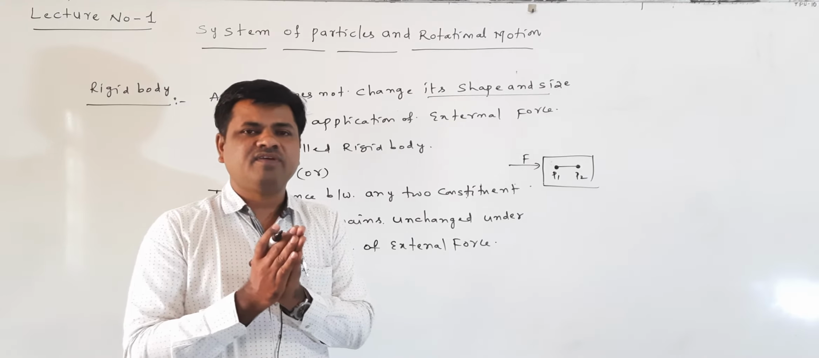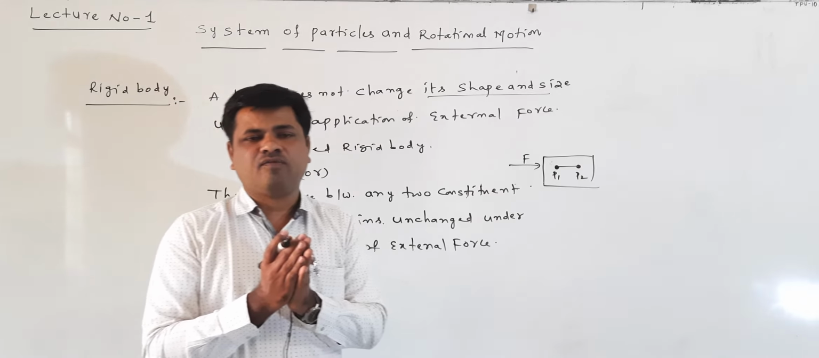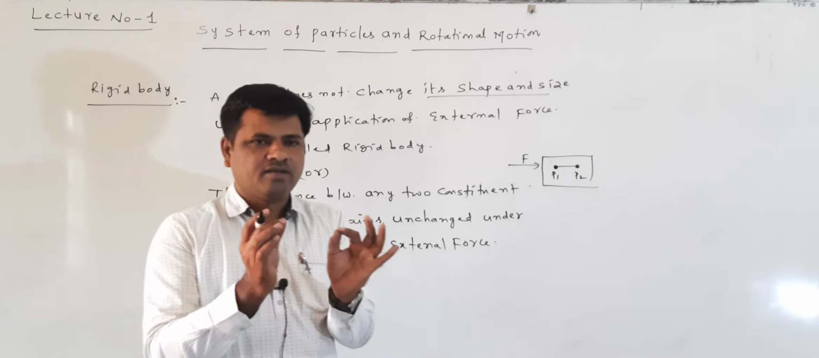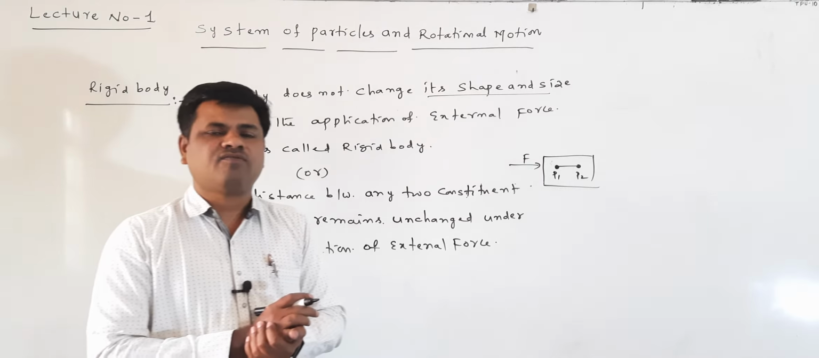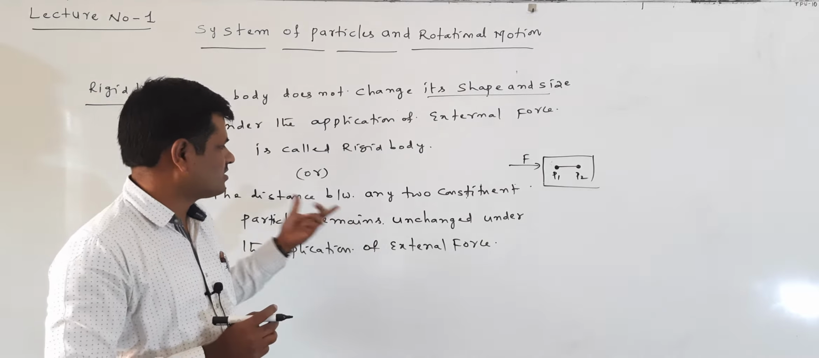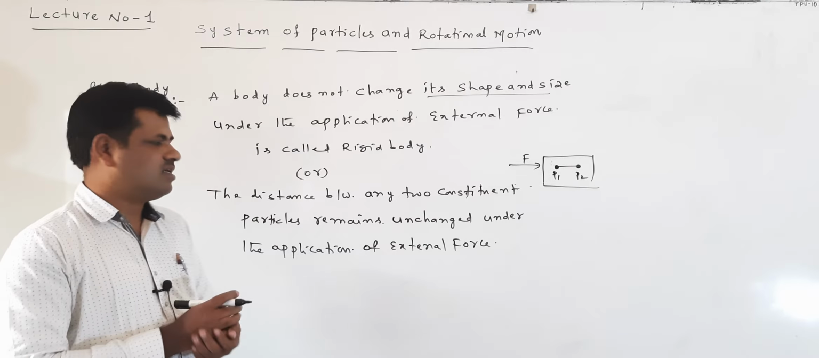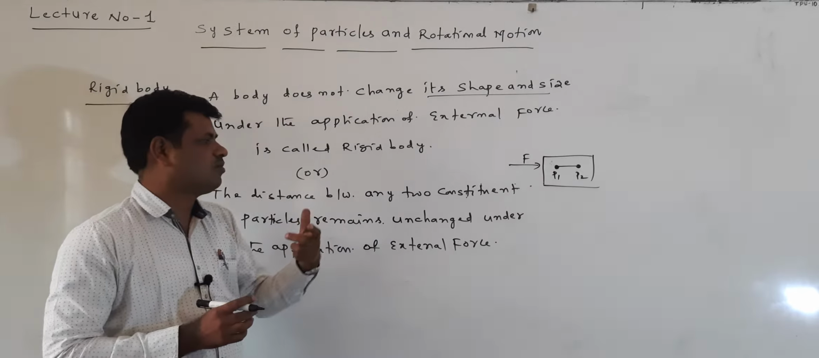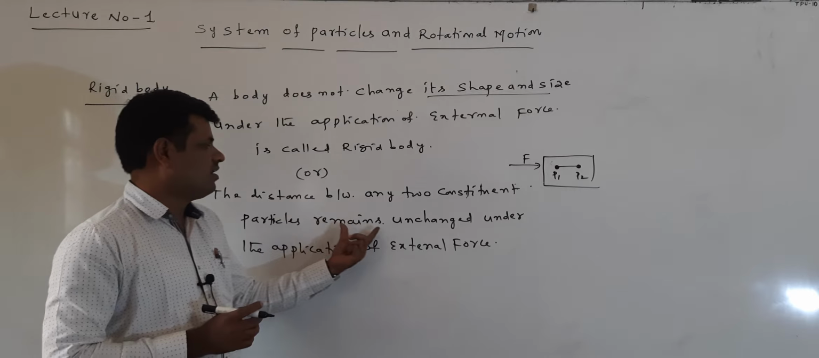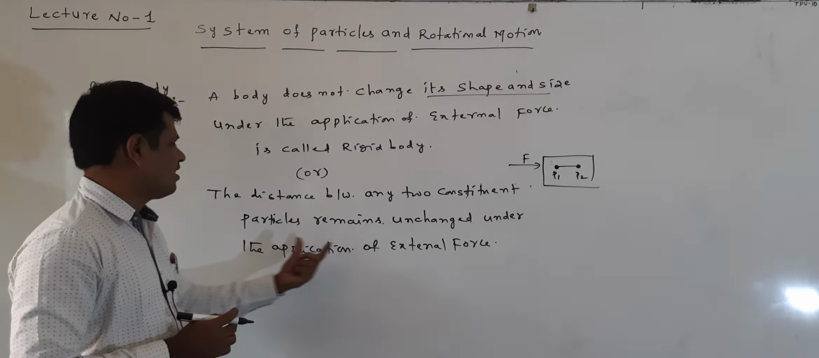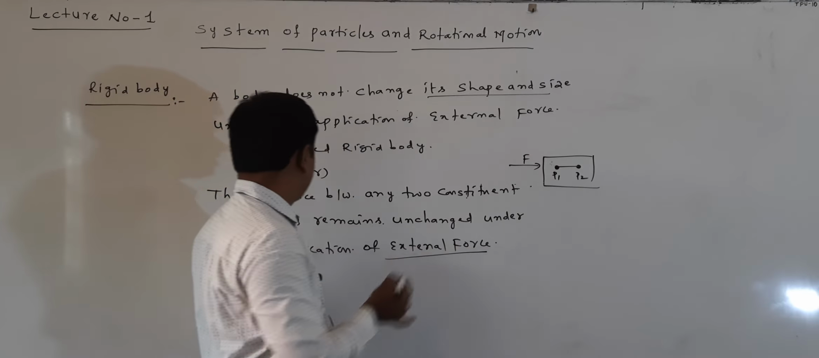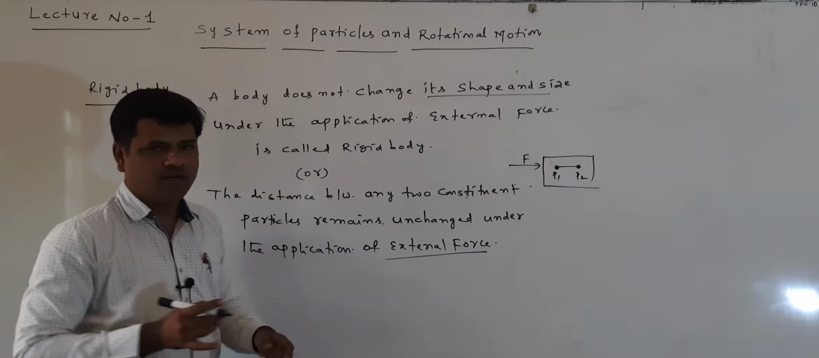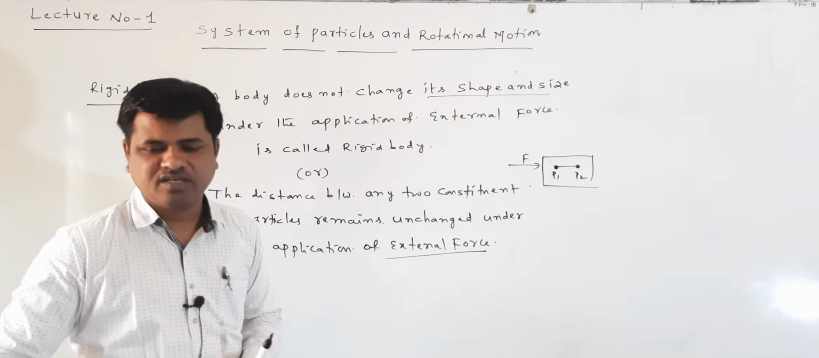On the one body we apply the force. Before applying the force, there is a distance between the two particles, and the same distance remains after applying the force. That type of body is called a rigid body. Rigid body means the distance between any two constituent particles remains unchanged under the application of external force. This is the definition of the rigid body.